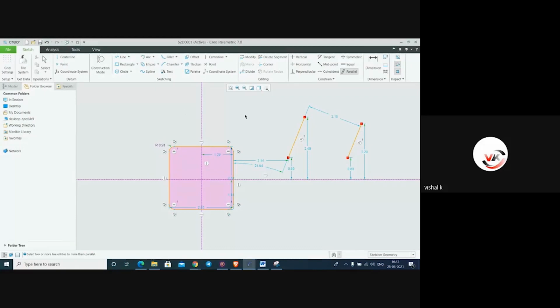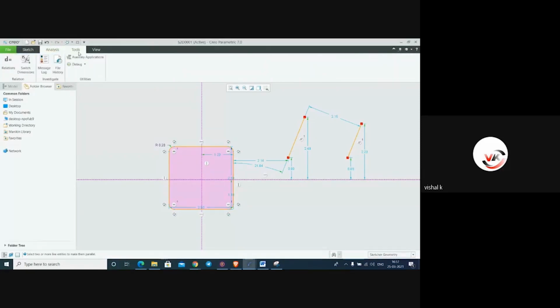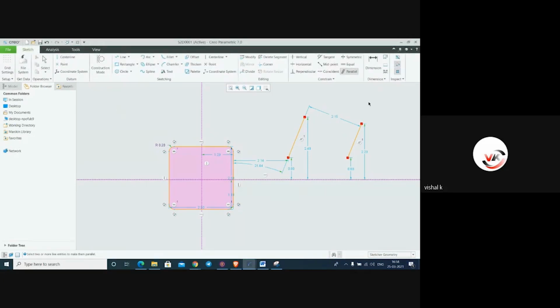So this is the basic of the sketcher. We have to use these sketcher commands. In part modeling, the same commands are there. Again we have to use those commands and make a model. In analysis, nothing is there. In tools, different things. In views, we can use the same zoom in, zoom out, same thing it is here. So this is the sketcher toolbar of this Creo 7.0 user interface.